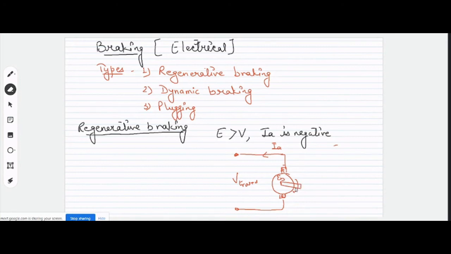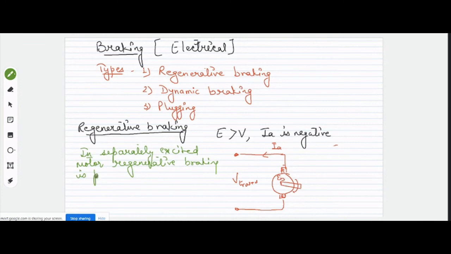So you can write this: in case of DC shunt motor or separately excited motor, regenerative braking is possible for speed greater than the rated speed.